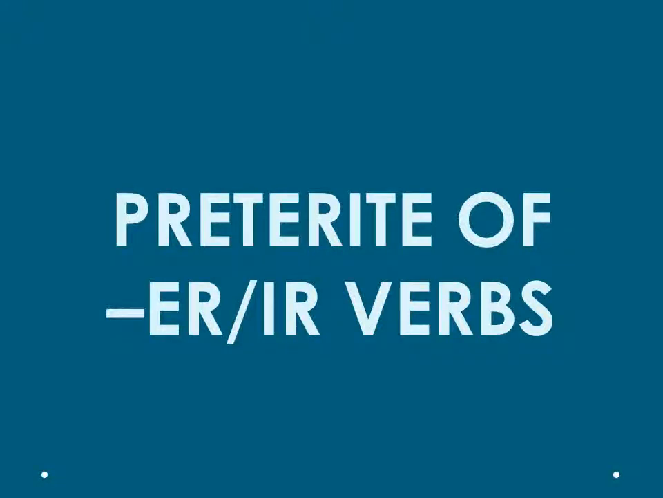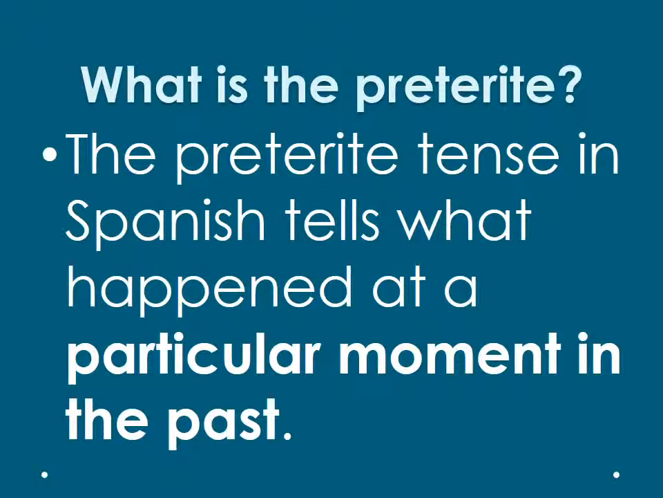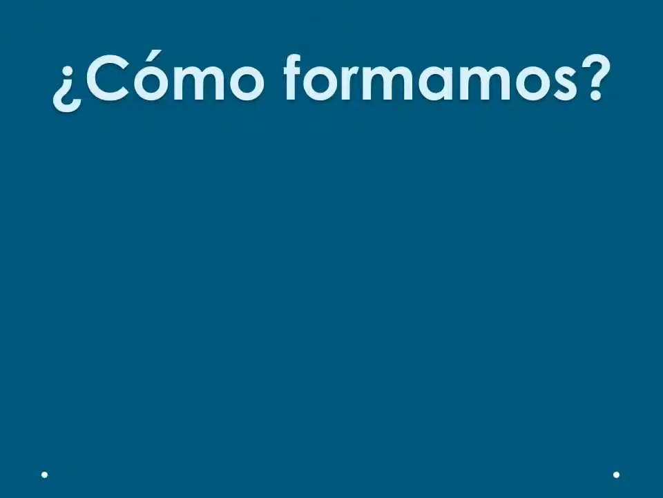Preterite of ER and IR verbs. What is the preterite? The preterite tense in Spanish tells what happened at a particular moment in the past. You already know the preterite of AR verbs. ER and IR verbs have different endings than AR verbs, but the same endings as each other. The steps to forming ER and IR verbs in the preterite are the same as AR verbs.